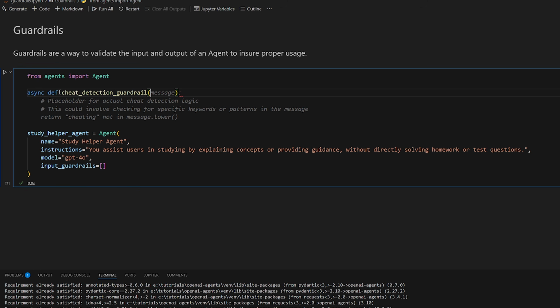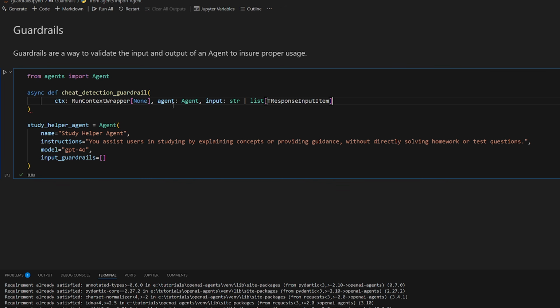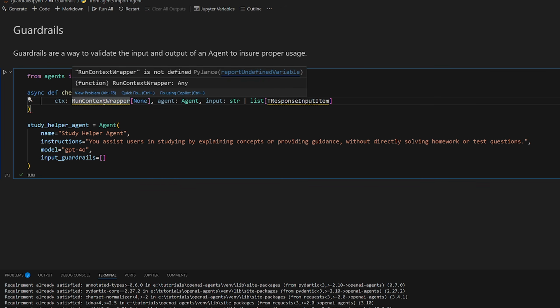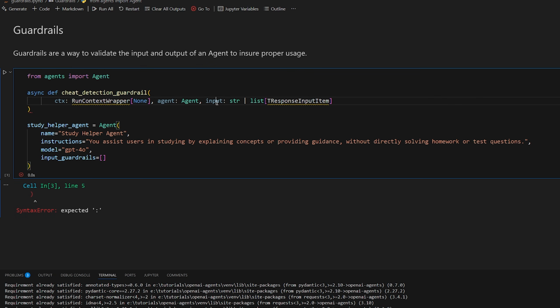Now the input for a guardrail is a little complex. You just have to provide a lot of information. So I'm just going to go ahead and copy and paste it from the documentation. So it requires a context, which is the context of the agent. We'll talk about context in a little bit. We'll have the agent itself, and then we'll have the input of the agent. So this can be either a string or a list of messages, okay? And now the return type of this function will simply be a GuardrailFunctionOutput. So we'll just make sure to import that.